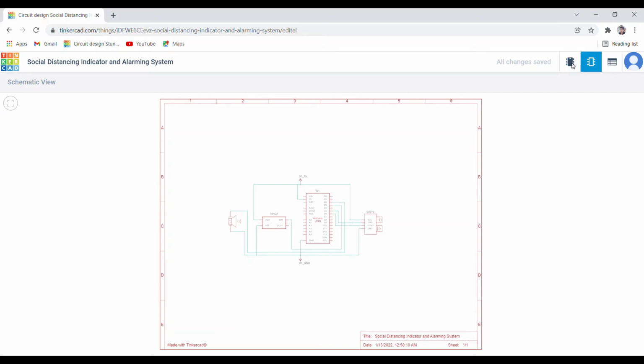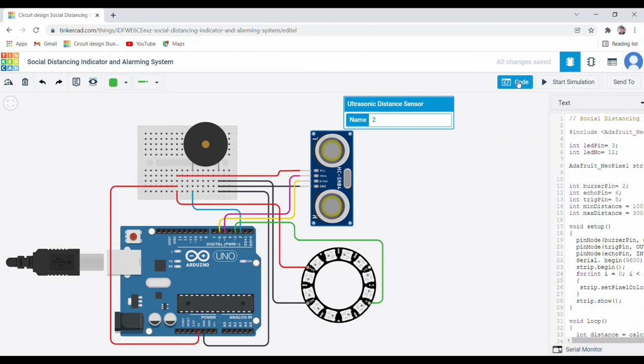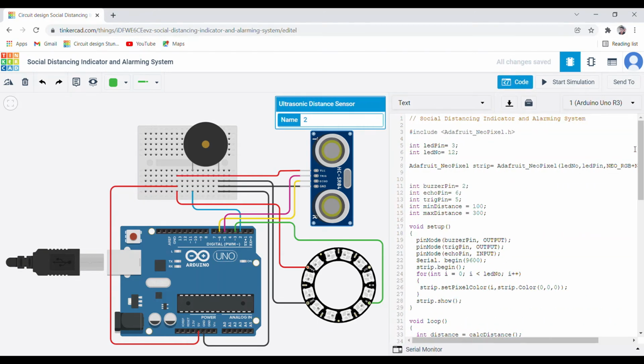Now let us understand the coding part. So here I have used text code. You can also use the block code. For that, I'll be explaining the complete logic behind my text code. The entire program is written as per the logic and connections of all the components.